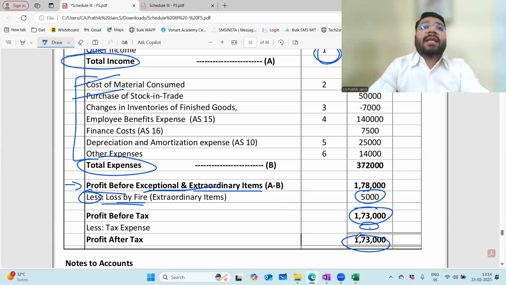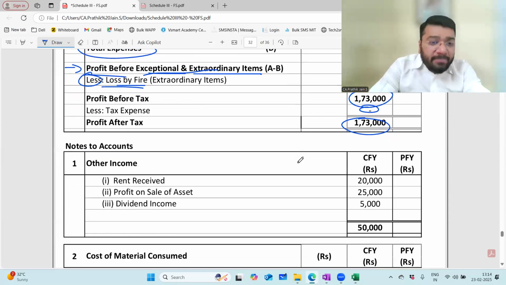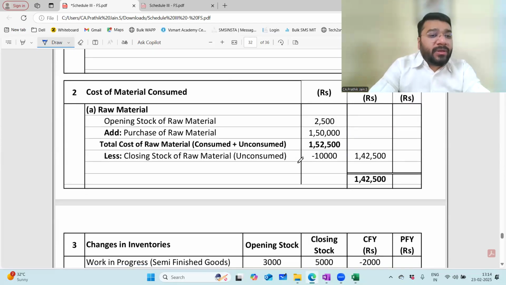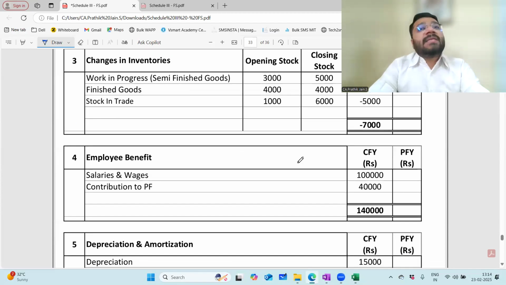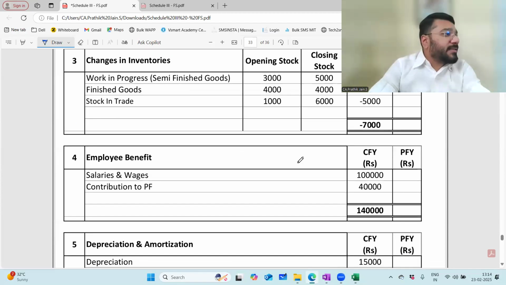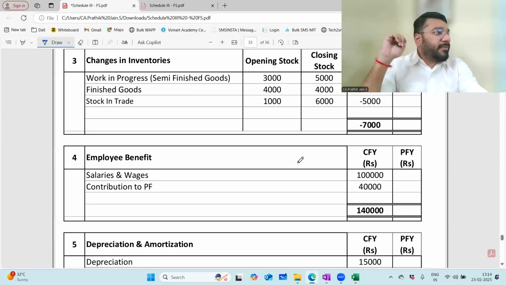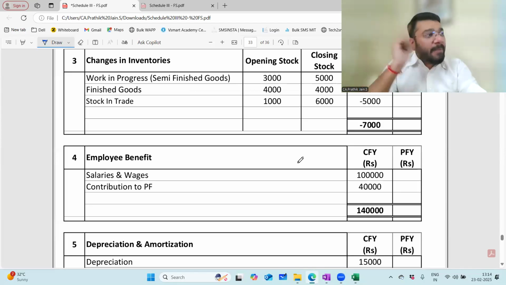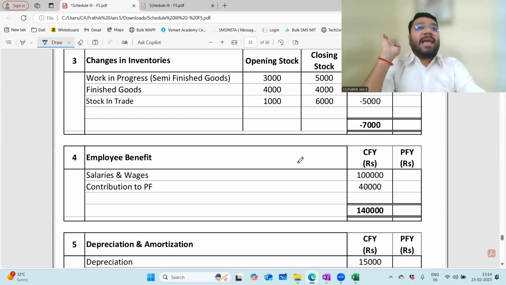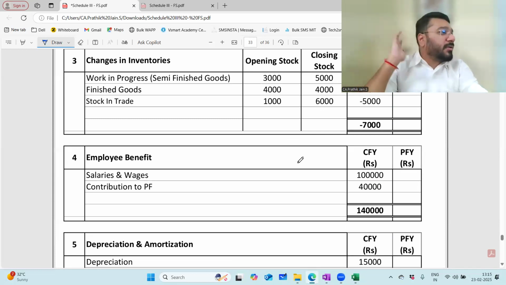Correct? So this entire question, can I give it as homework? Yes, sir. With proper notes to accounts, you have to do it. Can you do it? Yes, sir. For reference, I'll share this PDF with all of you. But don't see the answer. Do the question on your own. You will make mistakes, and that is to understand where your understanding is lagging. When you refer to the answer and do it, you will never know what your mistake is. So always do the entire question. If you make a mistake, it's okay. Then compare the answer and see where you are actually lacking. That you have to convert into your strength.